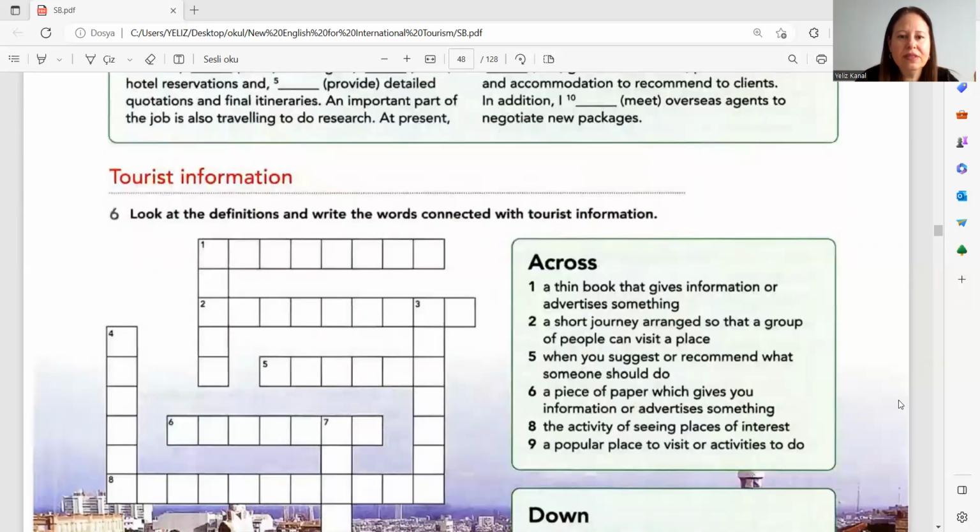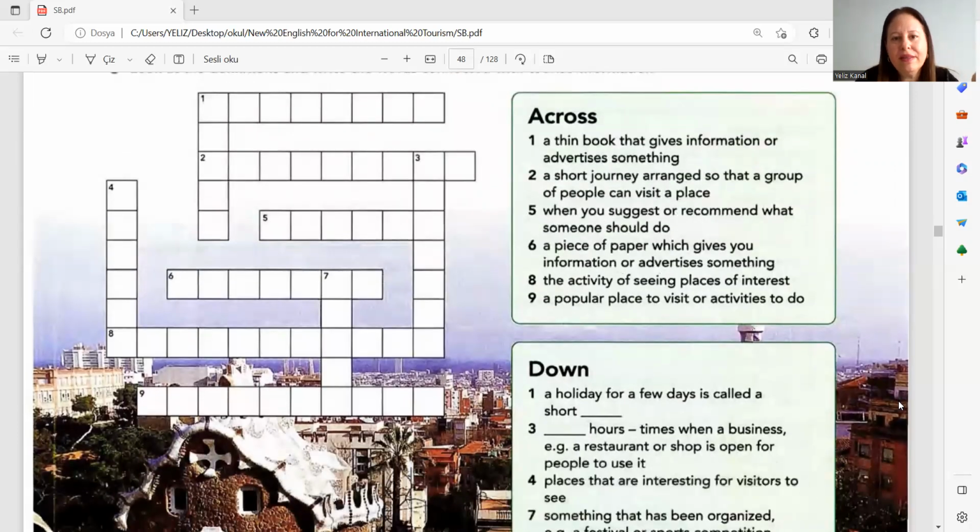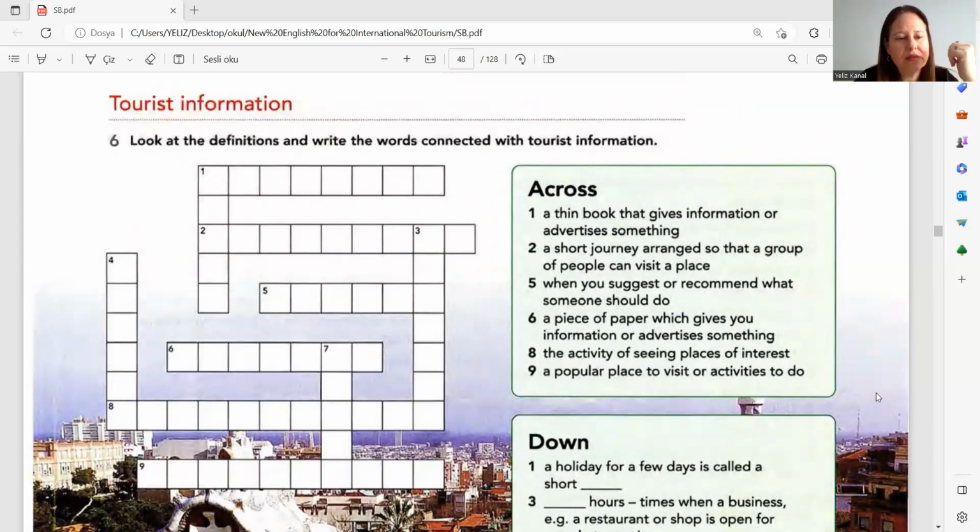Now, we have this. We have a puzzle here. We cannot write them down, but we can read and find out what they actually are. Okay, we have across and down clues. Let's read the across clues, okay? And try to figure out what they are.